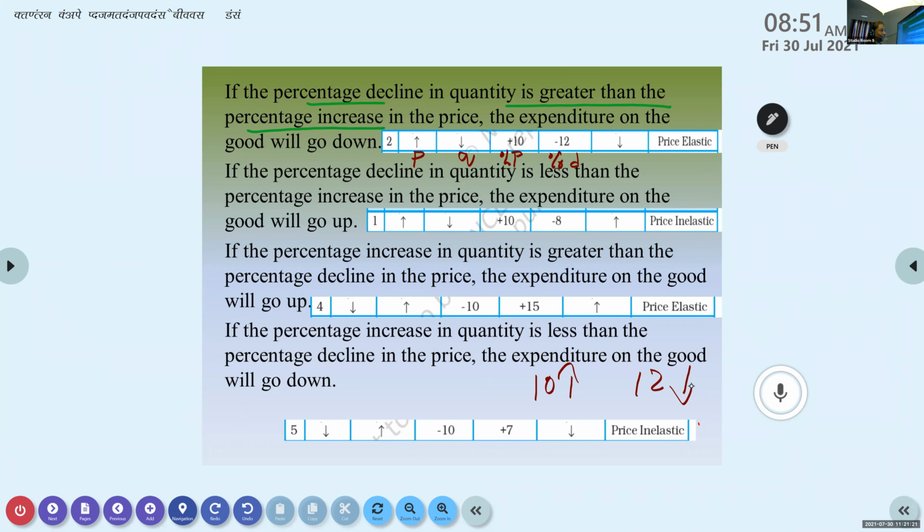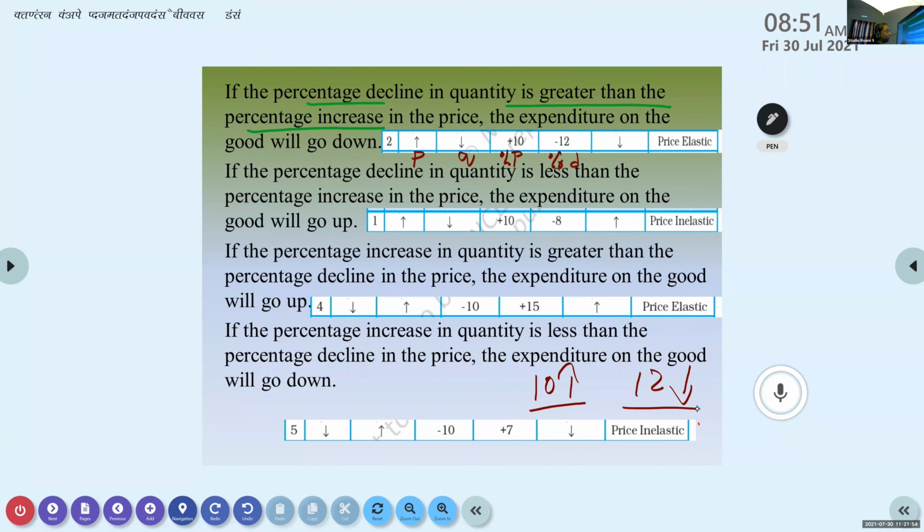Then don't get confused with the minus. Don't look at the real numbers of plus 10 and minus 12. If you see that way, it will be different. So here I have given 10 points increase, 12 points decrease. So which one is greater here? 10? How? 12. See, that is it. Don't see plus and minus. Why have they represented it as minus? Because it is reducing. That is why it is showing as minus.